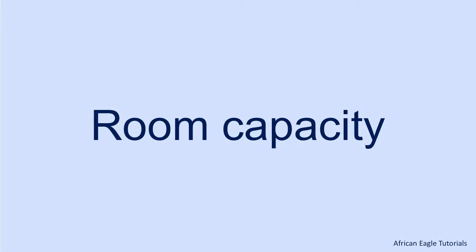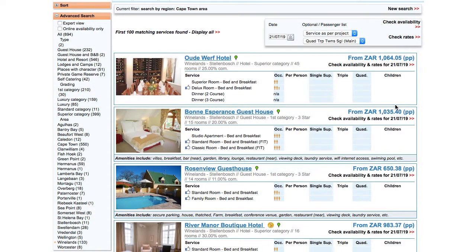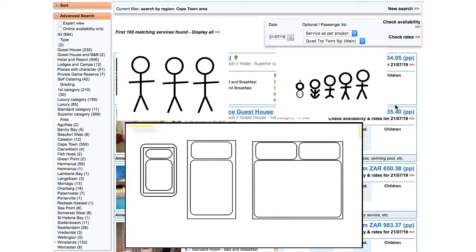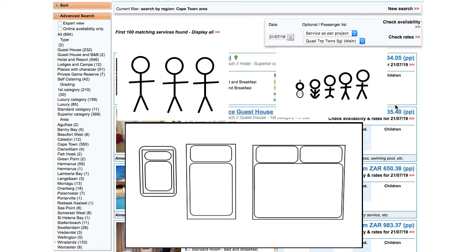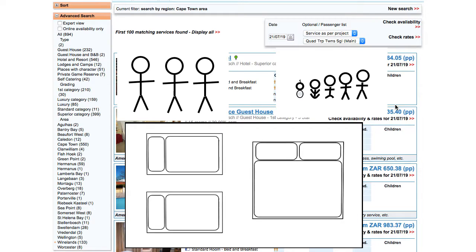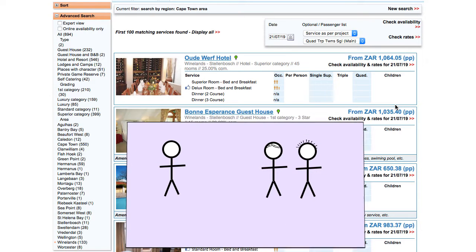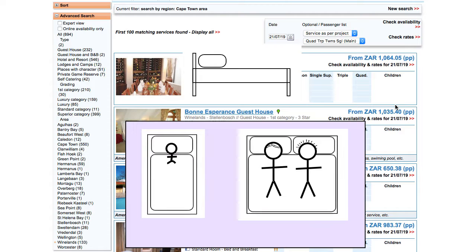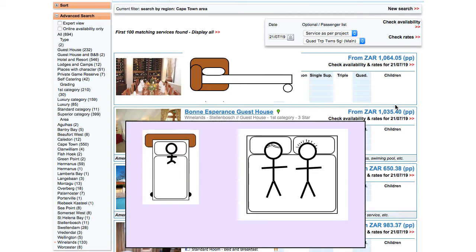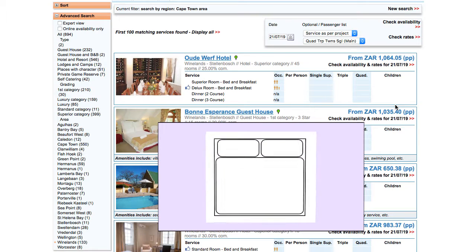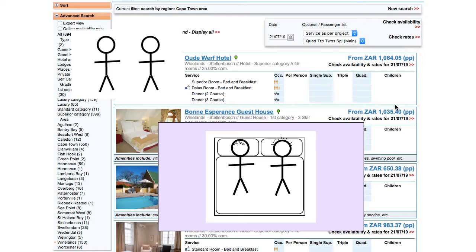The second component of capacity is the room capacity. How many adults and children can share a room? This is determined by the provider based on the room size and infrastructure available. There are endless possibilities for how the room may be configured and how many adults and children can be accommodated. In general, providers only accept as many adults in a room as there are proper beds. Children can sleep on such beds as well, but for children, sleeper couches or camp beds or cots can also be used. If the room is small, there may be space only for a double bed, in which case the provider will define the room capacity as 2 adults.